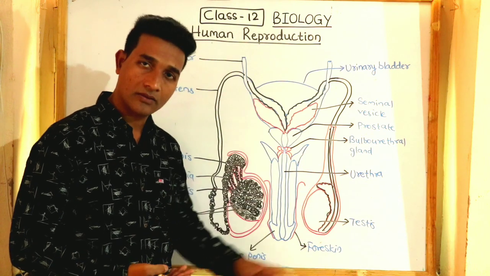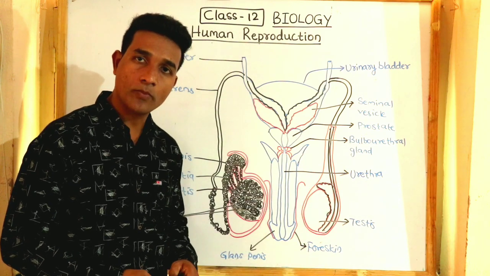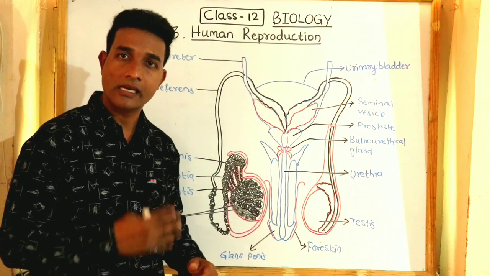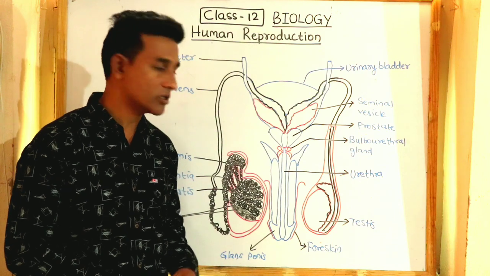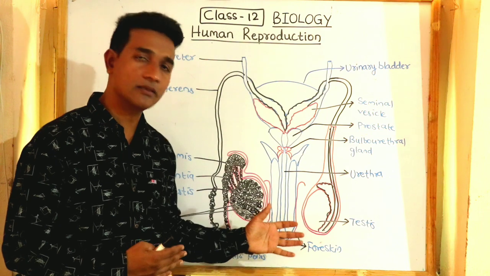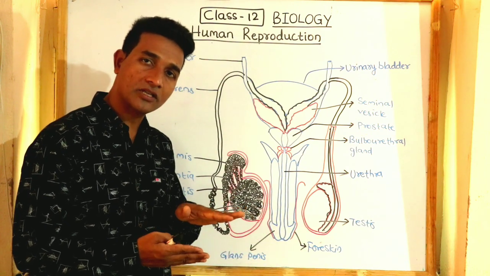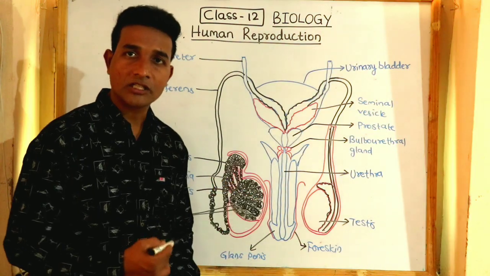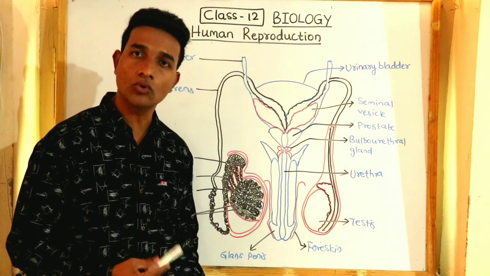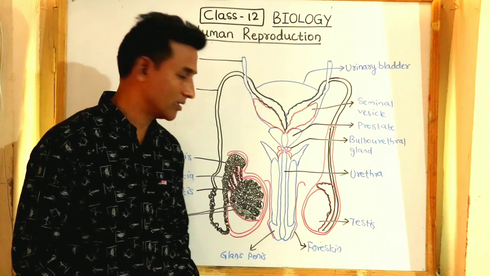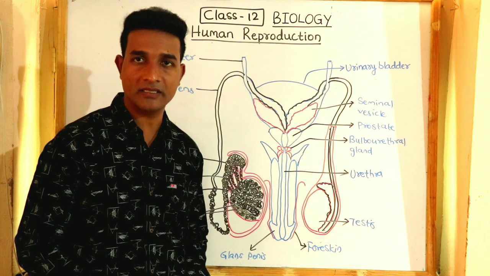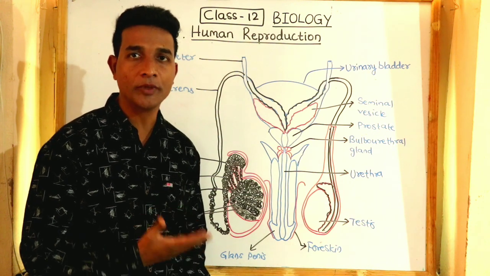This cavity, the scrotum, helps to maintain the temperature 2 to 2.5 degrees less than the body temperature, because spermatogenesis takes place at that temperature. Each testis measures about 4 to 5 centimeters in length and 2 to 3 centimeters in width. And each testis consists of around 250 compartments called testicular lobules.